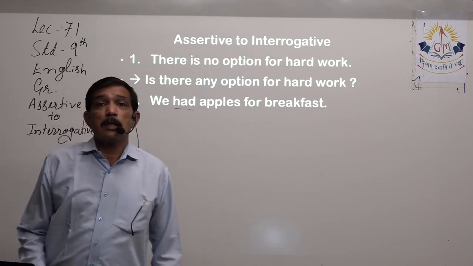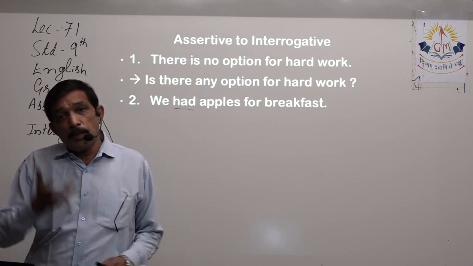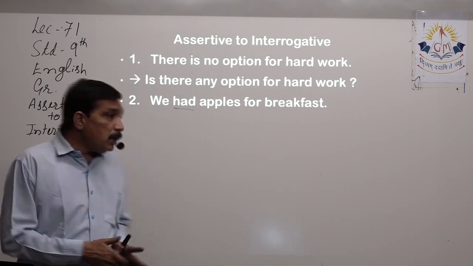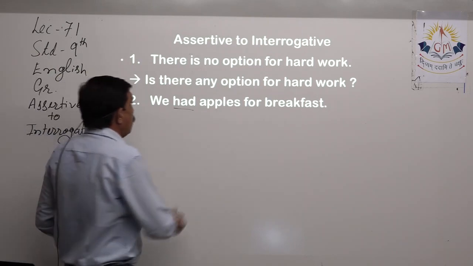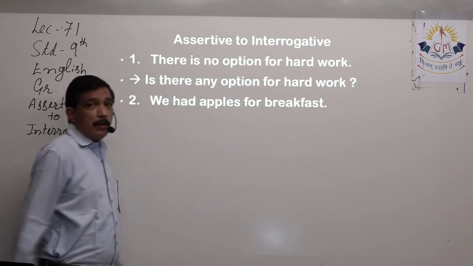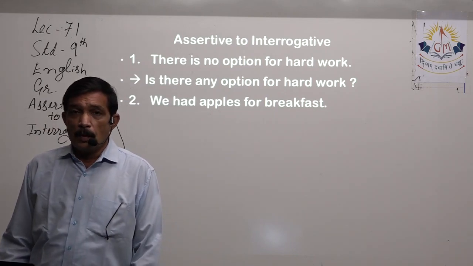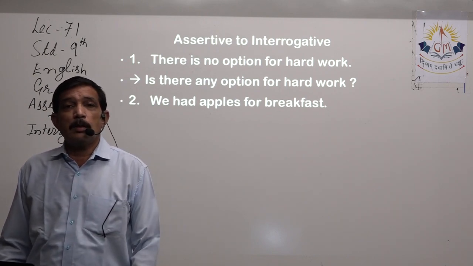It states having apples, that means eating apples, right? So for us, even if had is there, we do not have a helping verb. So now comes rule number 2. That is part first. Okay.